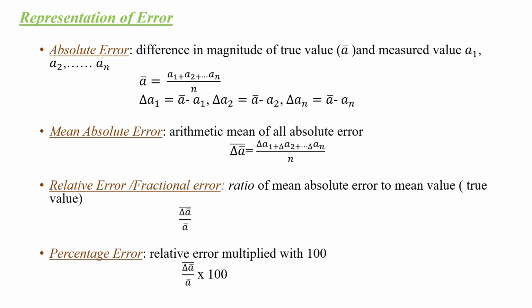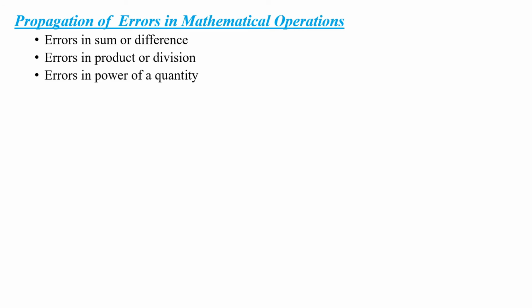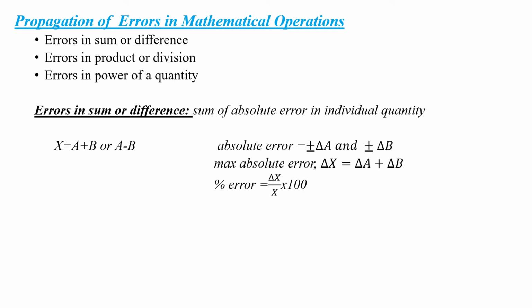And finally, we can represent the relative error in percentage. That is the percentage error: relative error multiplied by 100. Okay. Propagation of errors in mathematical operations. That is, it can be errors in sum or difference, errors in product or division, and errors in power of a quantity. Now in depth, that is the errors in sum or difference.